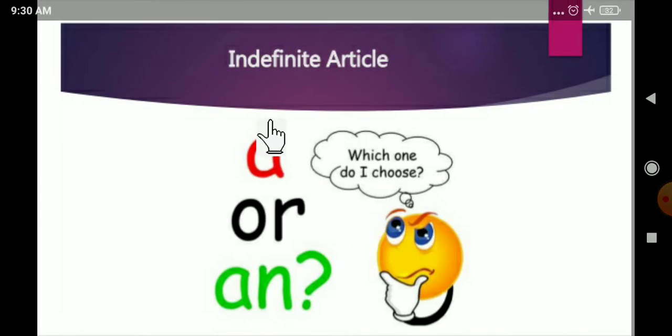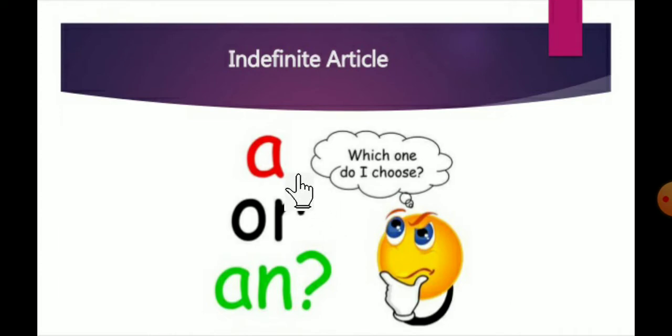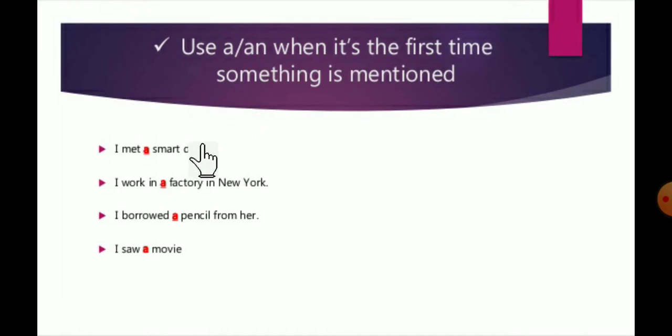So here, the indefinite articles are a or an. Which one do I choose? Here you have confusion: whether we have to use a or an. Let's see when to use a and when to use an. First, we use a or an when it's the first time something is mentioned.